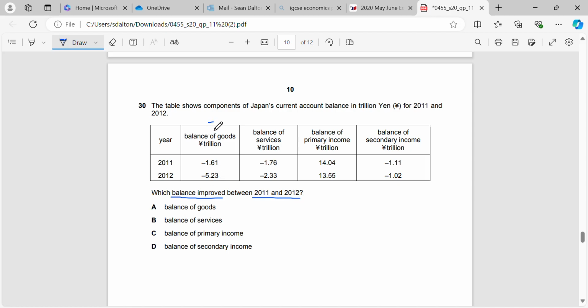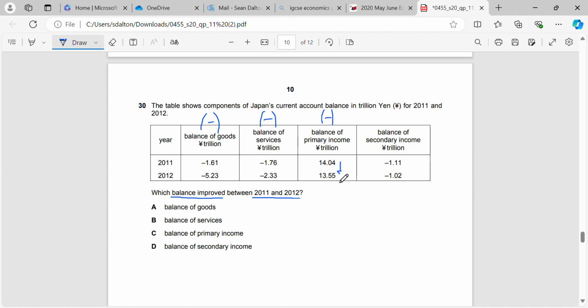What's happened? We've had a decrease in the balance of payments in goods. We can see here we've also had a decrease in the balance of payments in services. We've obviously started to import more services. Balance of payment in primary income has also gone down because it's a positive figure, from 14.04 to 13.55.